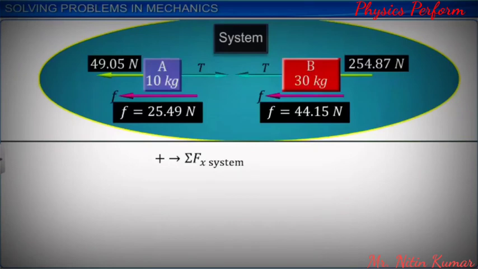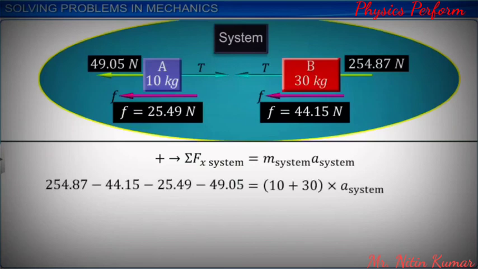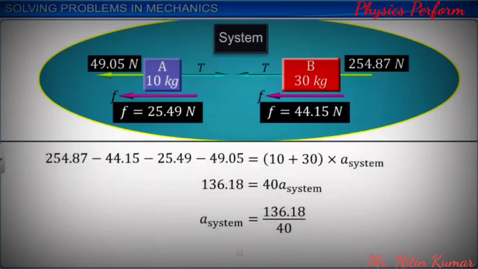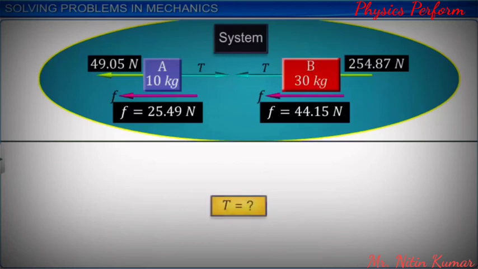Substituting the values and solving, we get the acceleration a as 3.4 meters per second squared. The disadvantage of this method is that the tension in the rope T cannot be found directly. To find T, we have to write the net force equation for A or B, where we substitute the value of acceleration just obtained, that is 3.4 meters per second squared.